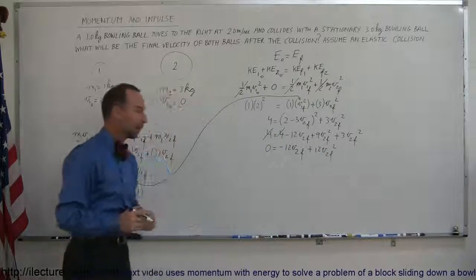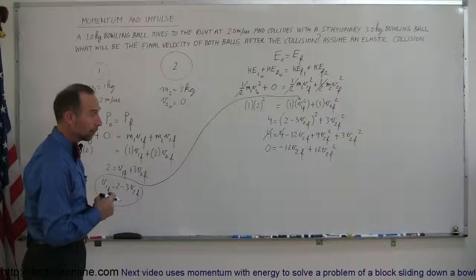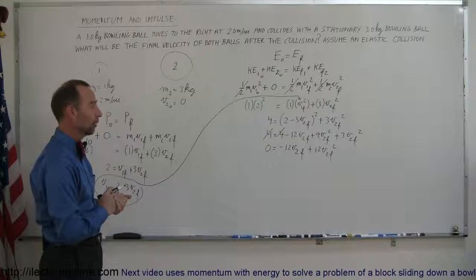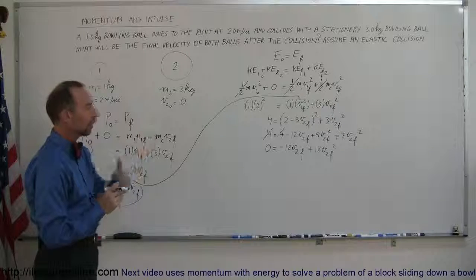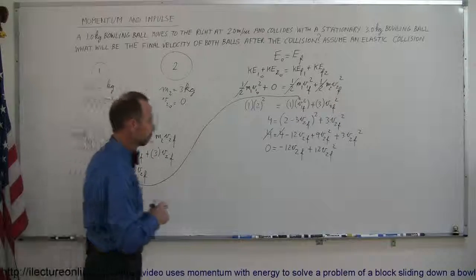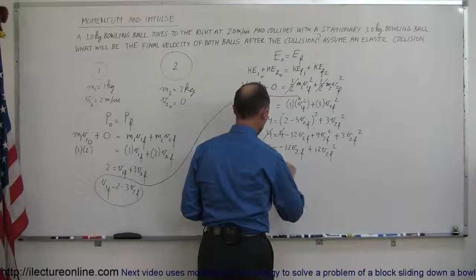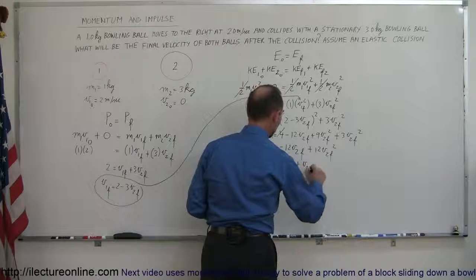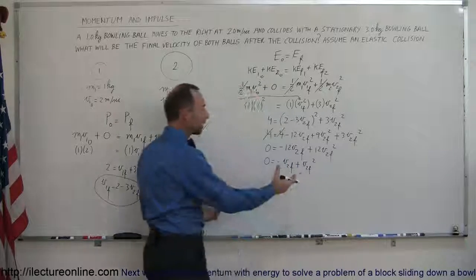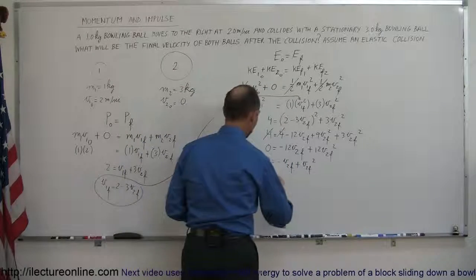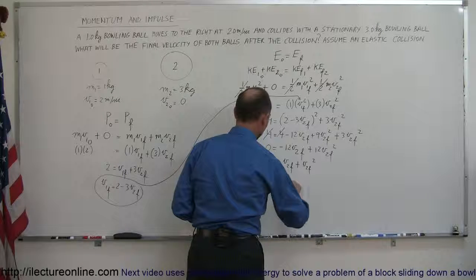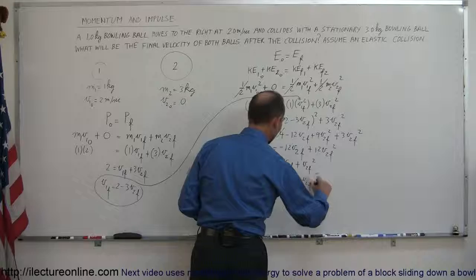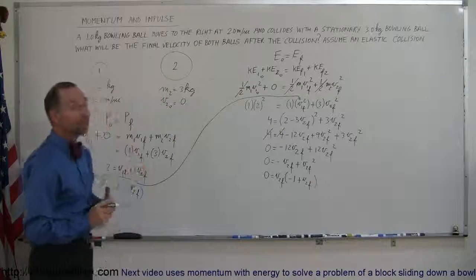All right, now we can see that we have a quadratic equation, but a relatively easy one because we don't have the constant term, so we can actually divide both sides by 12. So we get 0 equals minus V2 final plus V2 final squared, and then we can factor out V2 final, so we say 0 is equal to V2 final times minus 1 plus V2 final, like so, and that is then set equal to 0.